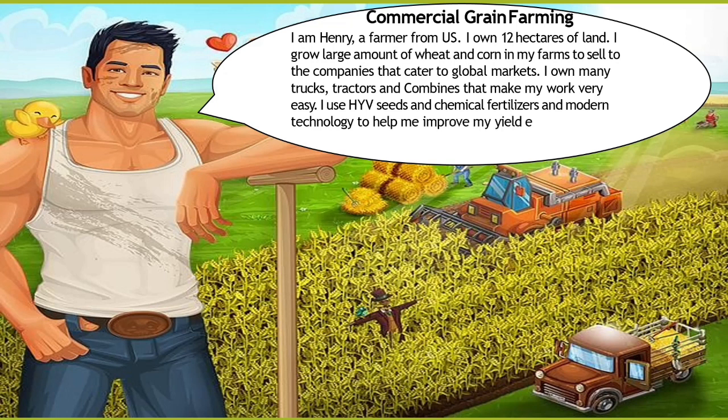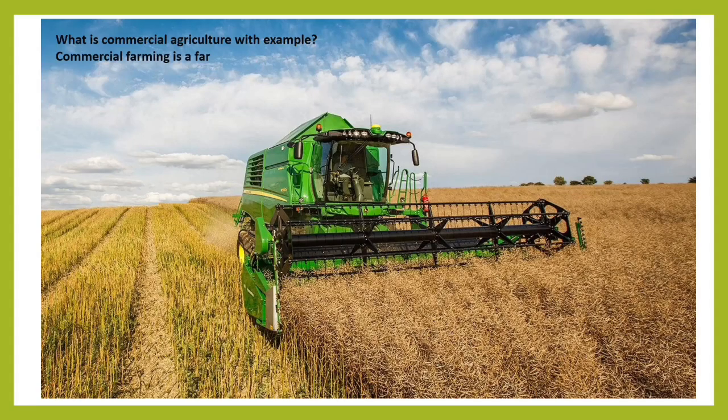I use HYV seed. Okay, HYV means high yielding variety of seeds, and chemical fertilizers and modern technology to help me improve my yield every year. I work more like a businessman. Okay, so commercial grain farming is related to a large area of land where the farmer performs agriculture activities. Okay, now here are the pictures. You can see that they are using different types of machinery and tools for growing the crops.